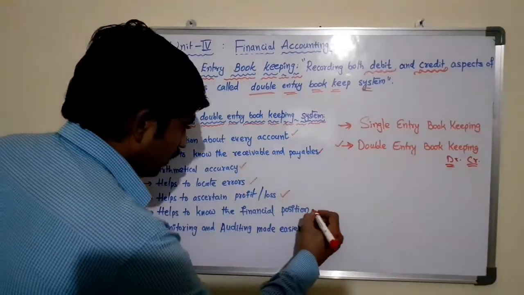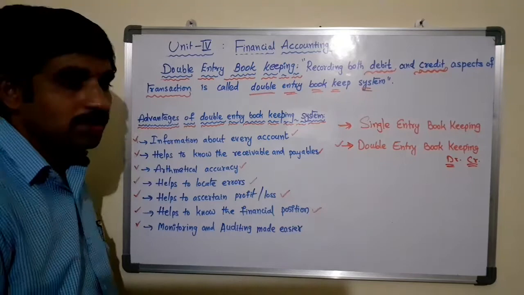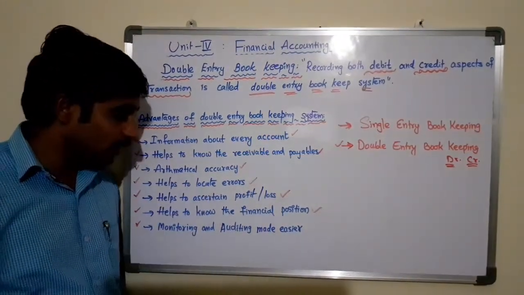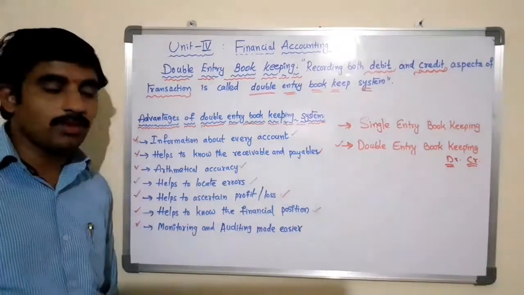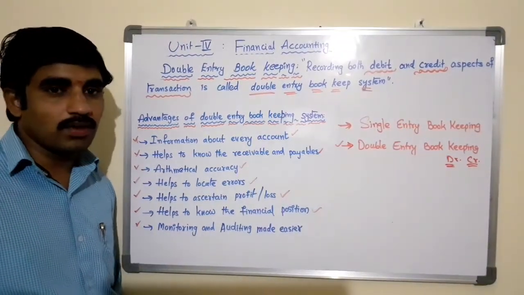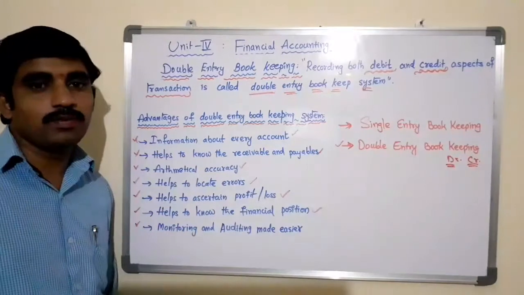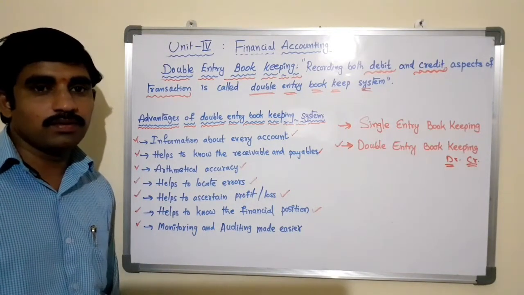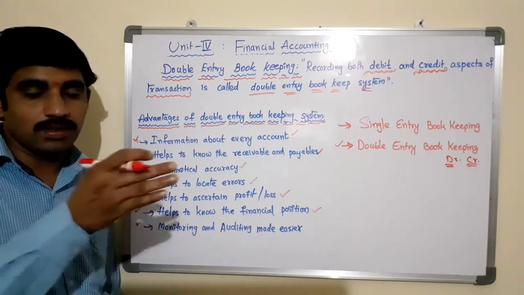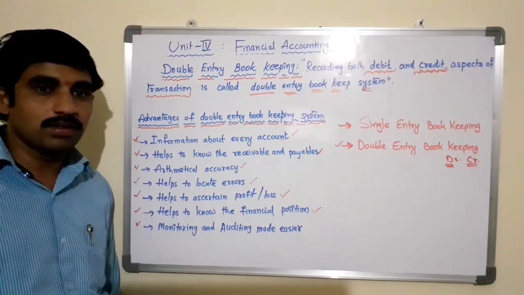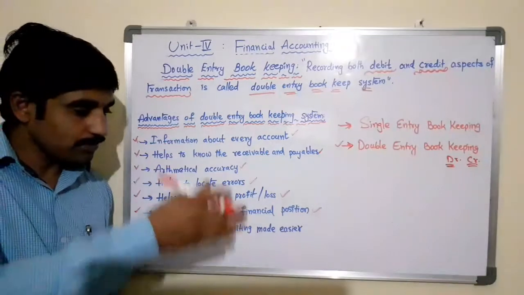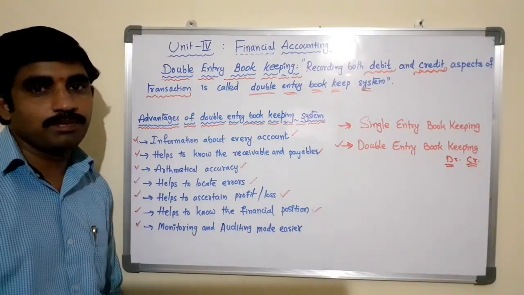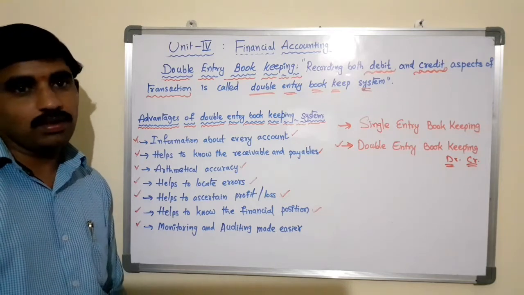The next one is that it helps to know the financial position of the business. It not only helps in preparing the profit and loss account or trading account, it also helps to prepare the position statement, that is the balance sheet, where we can find all the assets and liabilities of the business, revealing the financial position as on a particular date.